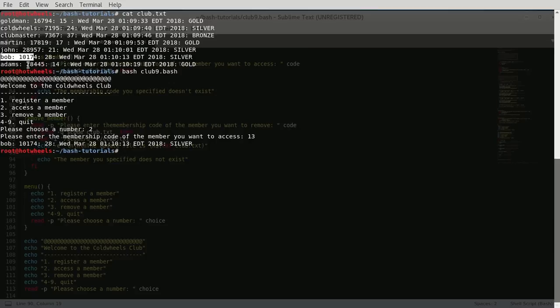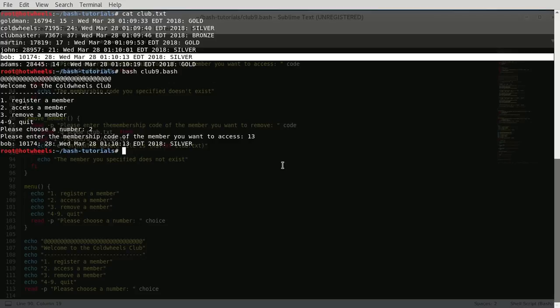It greps for any part in the line. So when it sees Bob, that's his code, that's his age, and that's the date, and he registered that 1/10/13. And 13 is the value that the user enters here. 13 was found in this line, and hence this line gets printed. Grep does not really care whether this is the code of the member or not. It really just cares whether the value is in this line or not. 13 wasn't in the other lines, and it wasn't in the last one, but it was in Bob's line. So that's why Bob got printed, because the string itself, 13, was there.